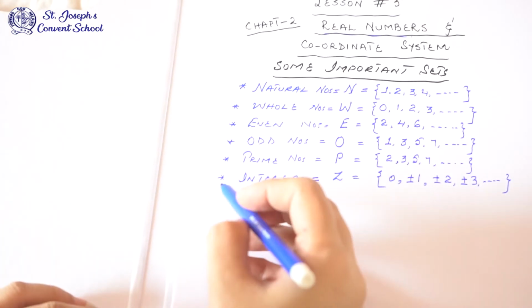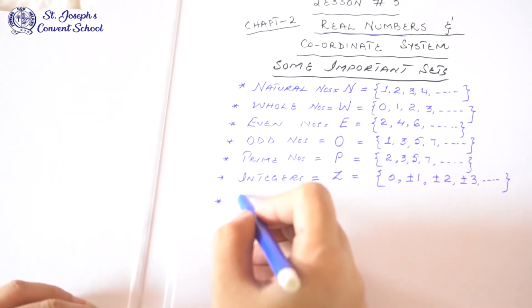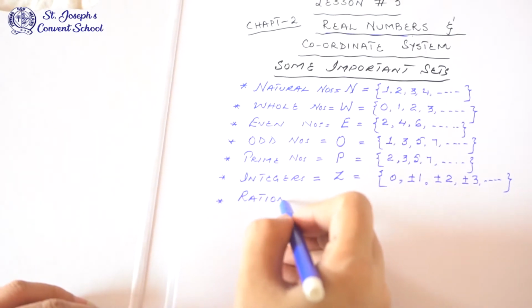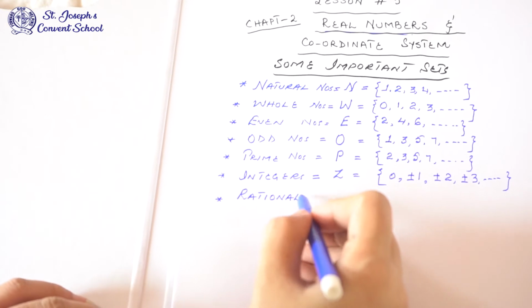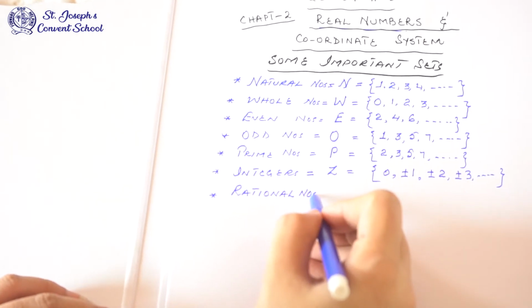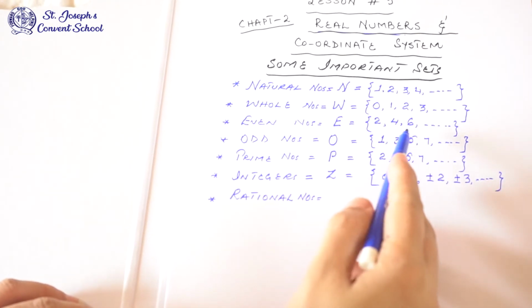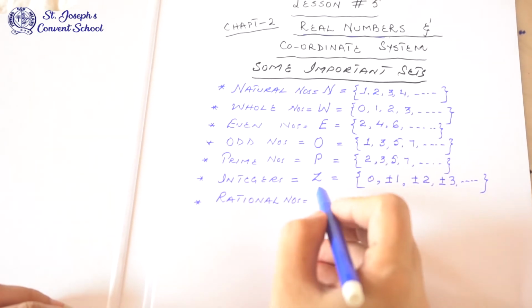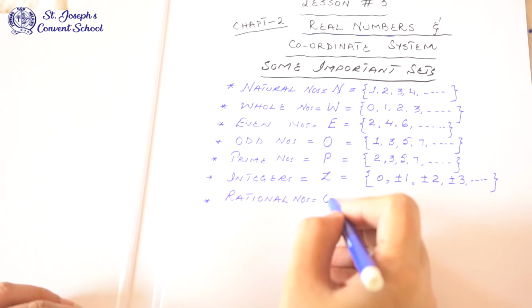Then there are rational numbers and irrational numbers. Now rational numbers you cannot write in tabular form. What is tabular form? It means you cannot write the set like this in numbers. So we use notation.